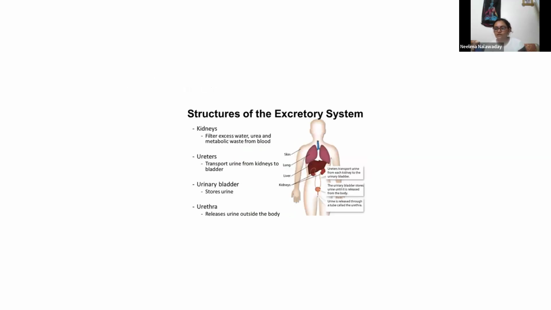Now, which are the organs taking part in excretory system or urinary system? Kidneys are the major organs which take part in formation of urine. Ureters, urinary bladder, and urethra. We are going to see one by one how this whole excretion system works in our body.